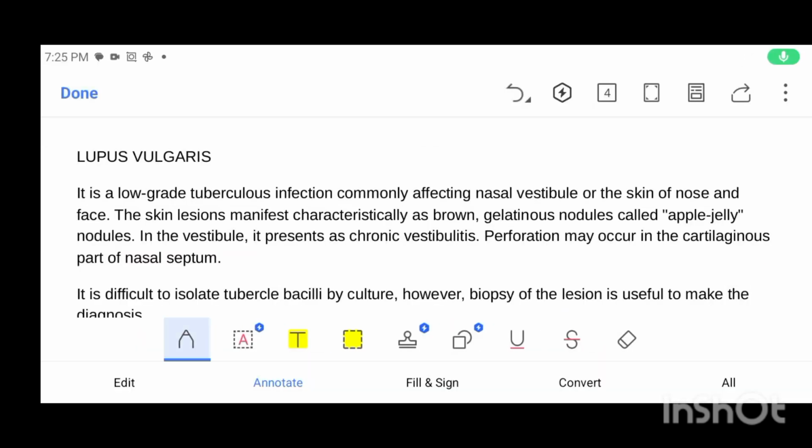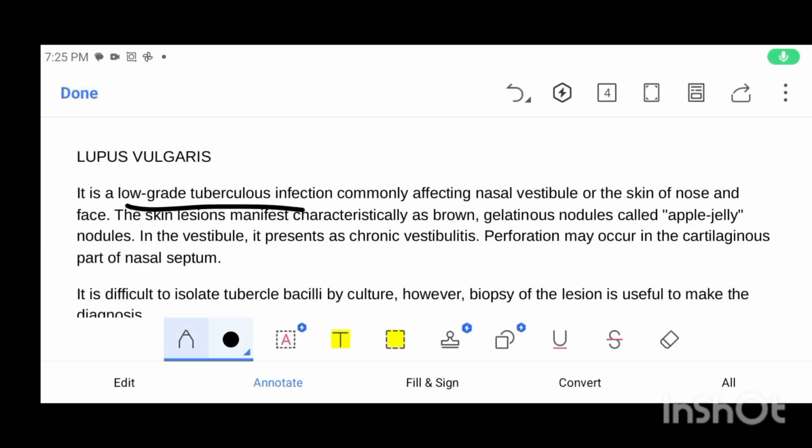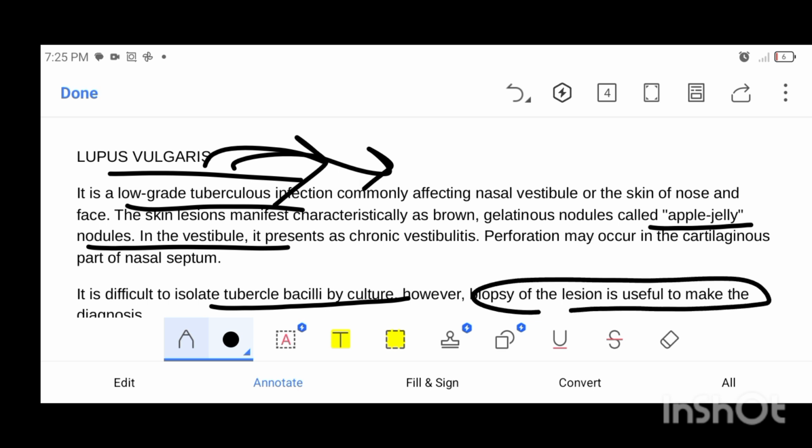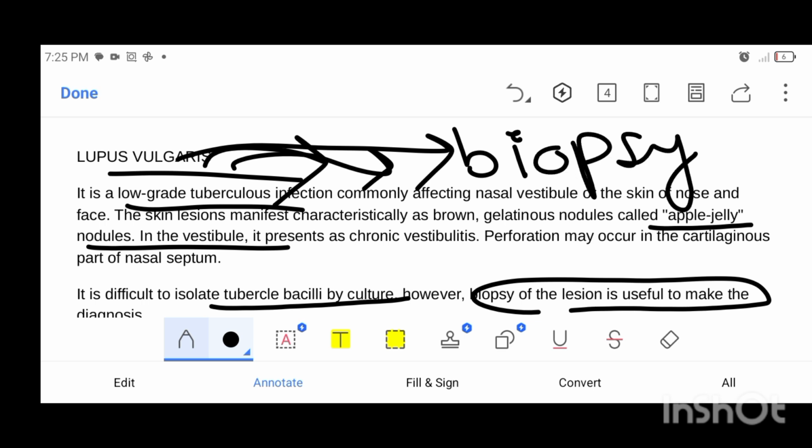What is lupus vulgaris? It is a low-grade tuberculosis infection. In it, the diagnostic point of lupus vulgaris is apple jelly nodule formation. I'll show you the apple jelly nodules. It is difficult to isolate tubercle bacilli by culture. However, biopsy of the lesion is used to make the diagnosis. Low-grade tuberculosis infection is lupus vulgaris, and the diagnostic point is apple jelly nodules. These are the main features of it.